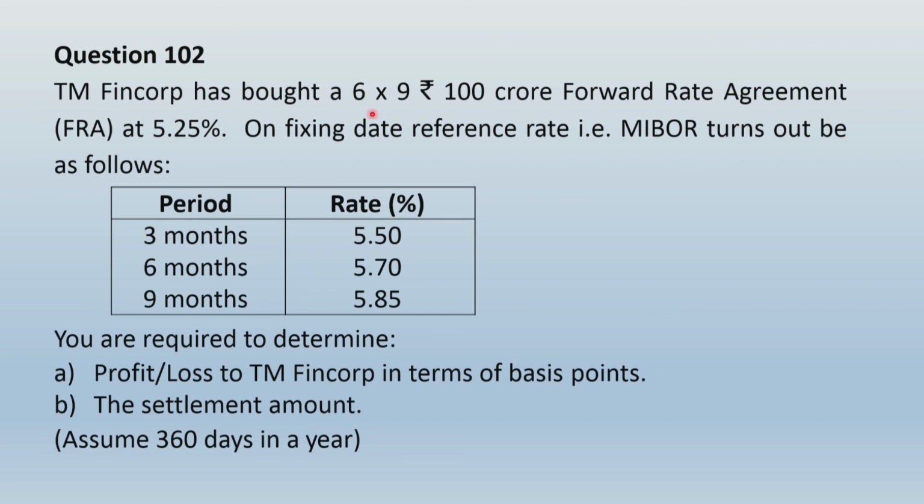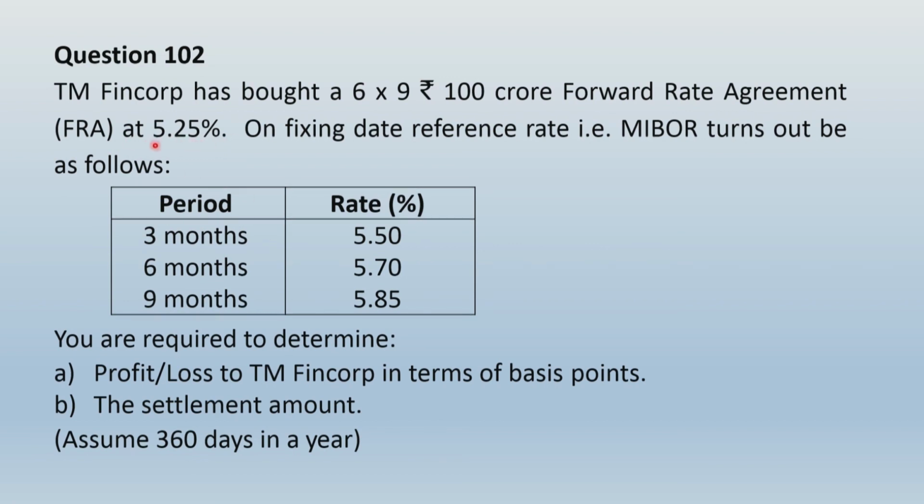But let us see, what is this 6/9 FRA interpreted as? Your borrowing will start after 6 months and will end after 9 months. That means borrowing is meant for a period of 3 months only. That is why when the FRA reference rate is opened up, you would take 5.5% because that is applicable for a 3-month borrowing period, correct? So after 6 months, your borrowing begins and your borrowing ends at 9th month. That means the borrowing will be for a duration of 3 months only.